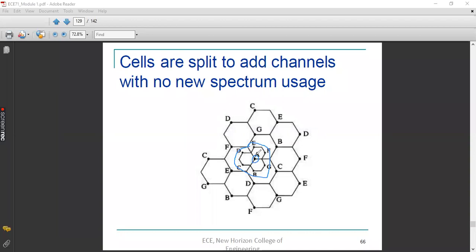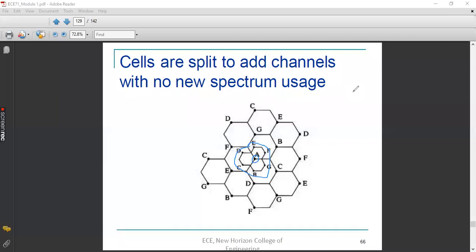So we have created multiple smaller cells around A that lead to more base stations operating simultaneously. So around A, you have 6 extra small base stations with less antenna height and less transmission power operating parallelly, so as to increase the capacity of the channel.